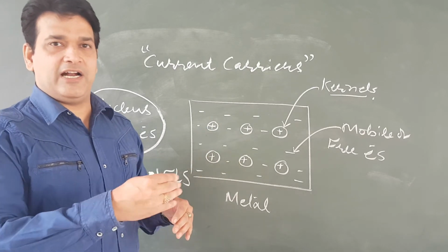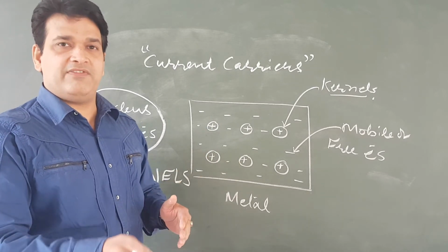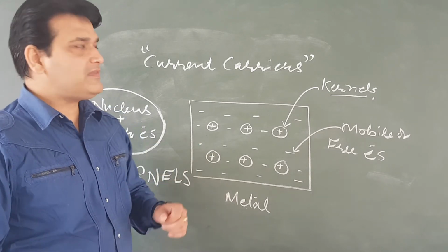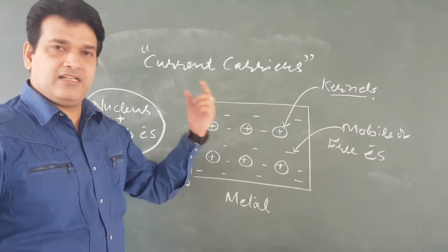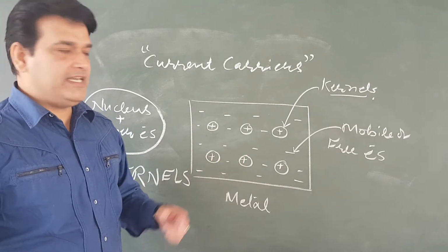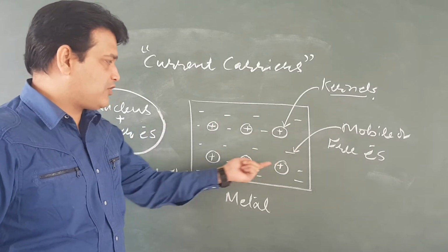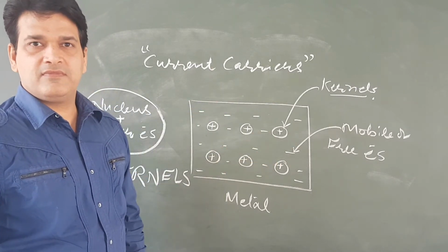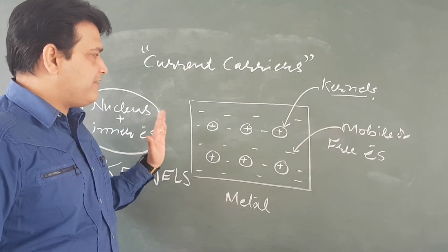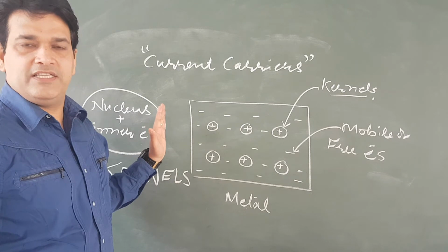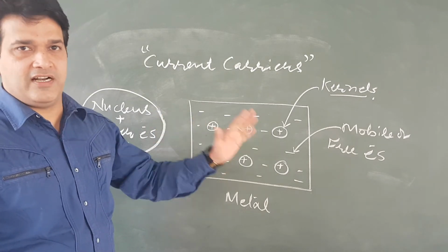For example, in electrolytes, positive and negative ions are the current carriers. And in metals in the solid state, the free electrons are the current carriers. Because whenever charge moves, there is an electric current.